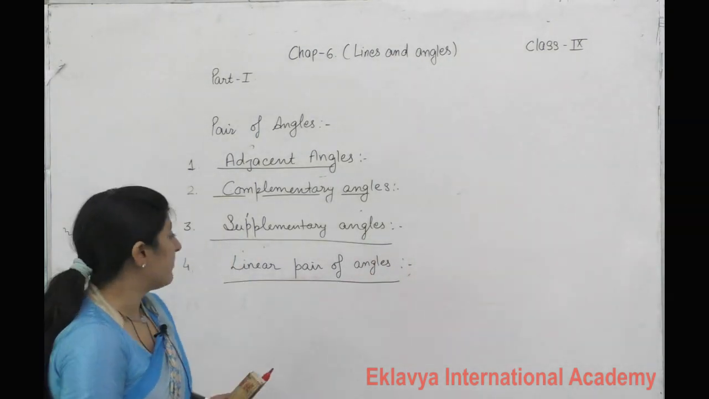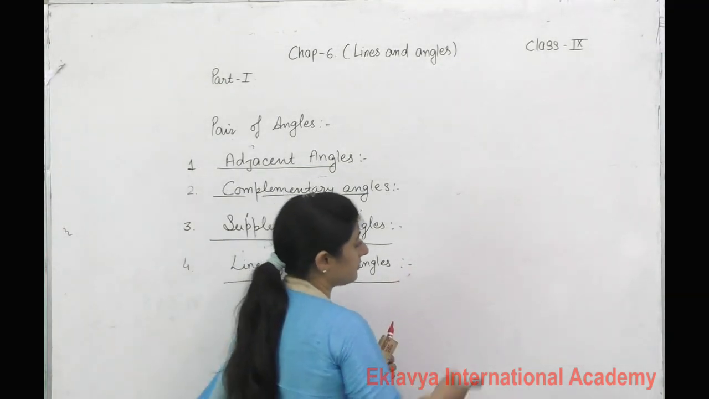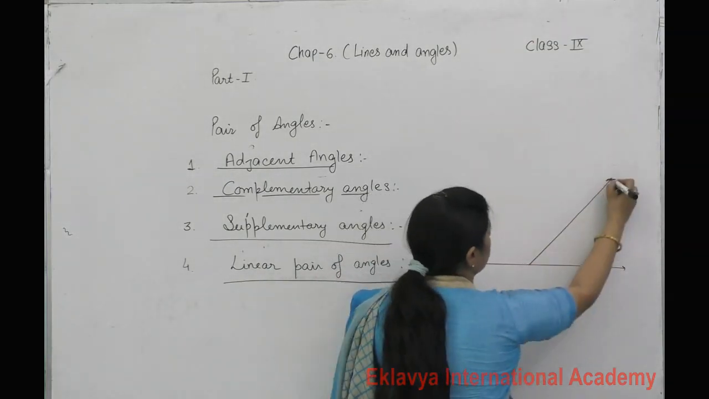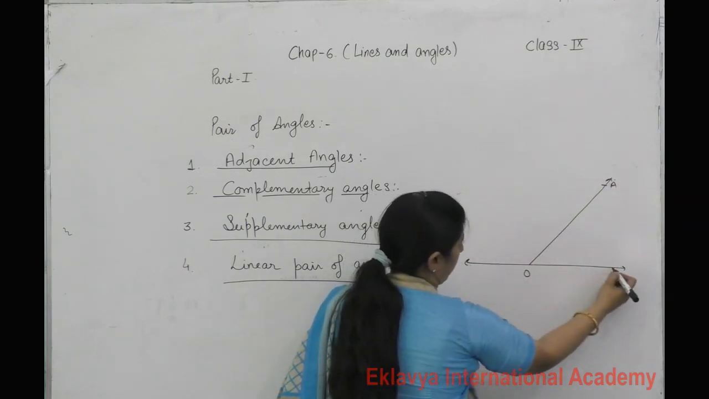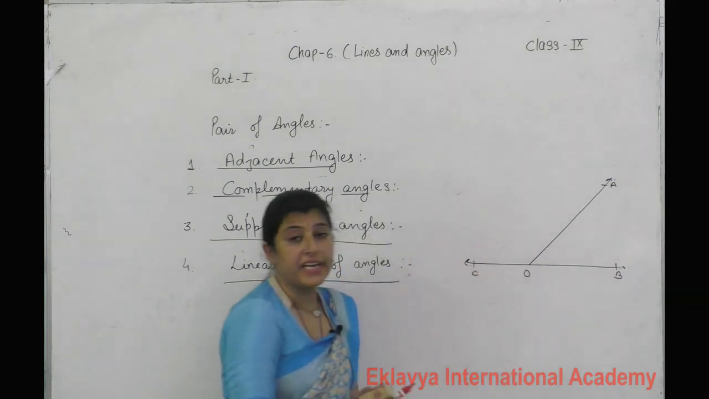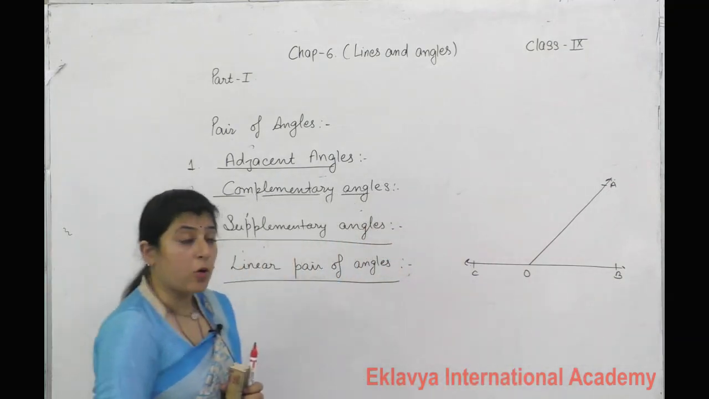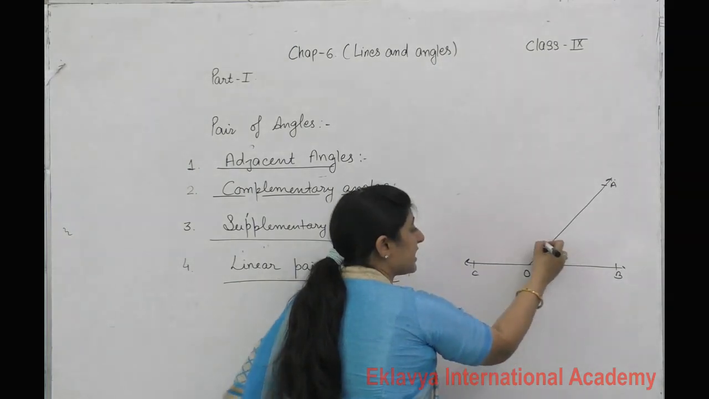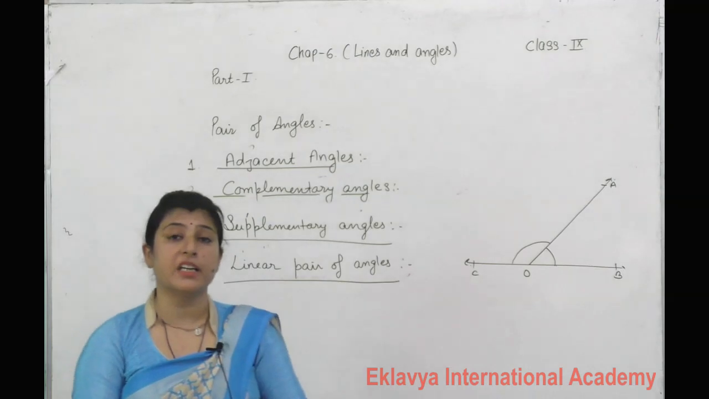What is the meaning of linear pair of angles? See here, if a ray stands on a line, here the line is BC, ray OA stands on it, then the sum of adjacent angles is equal to 180 degrees. This is called the linear pair axiom.